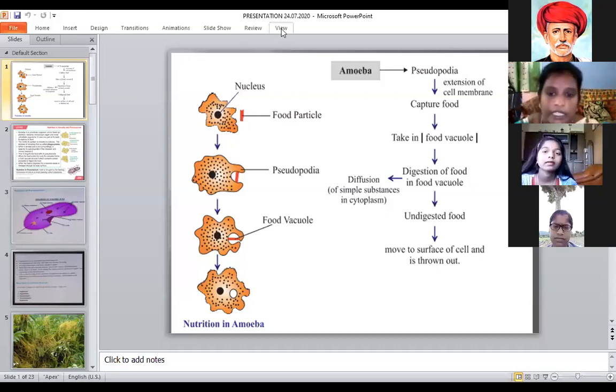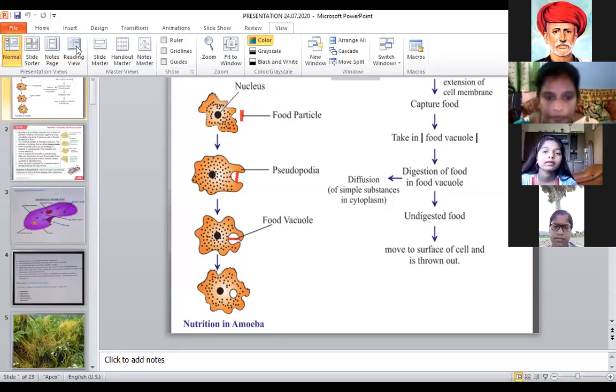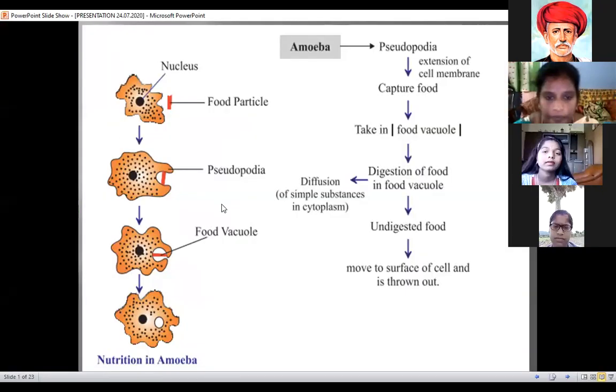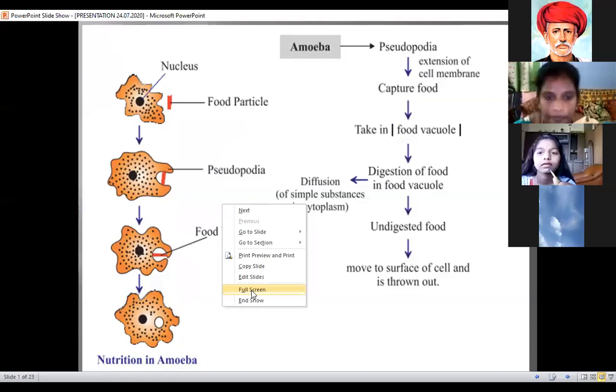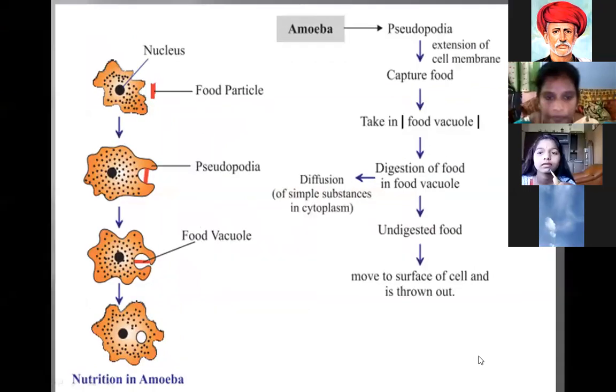See this slide, ma. This is the amoeba diagram. Amoeba, compared with other organisms, does not have any specific parts of the body, but only the specialized part, the pseudopodia. See these pictures: nucleus, food particle, pseudopodia, food vacuole. These are all the parts of the amoeba.